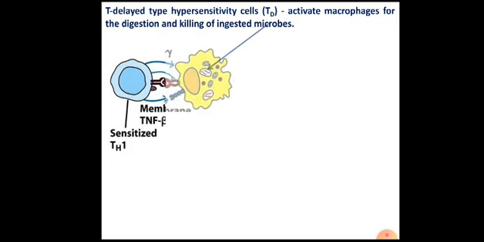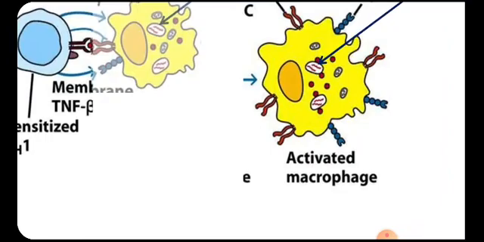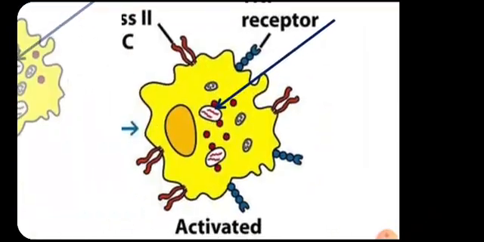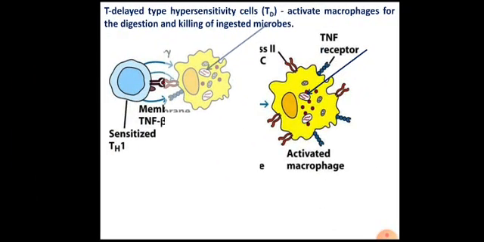You can see this is the phagosome, it needs assistance from another type of cell, that is TD cell. So TD cell is also abbreviated as TH1 cells. This TD cell releases chemicals called cytokines, and these cytokines cause the activation of these macrophages. Activation leads to, now you can see, the fusion of phagosome with lysosome. This is how TD cells help the macrophages to digest the pathogen.